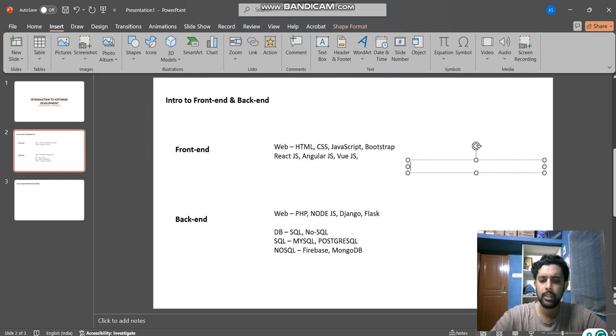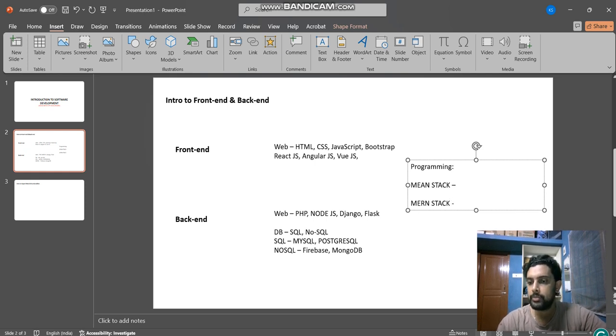So consider some of the programming languages in job postings, right? You might have seen mean stack developer, mean stack developer. So these are some of the job postings where they will hire for full stack development, right? So mean stack is nothing but MongoDB, Express, Angular, and Node.js. And if I mention it over here, like MongoDB, Express, React, and Node.js, it's the combination of languages we are going to use for the front end and back end, right? So that's what mostly we will try to split across according to programming language.